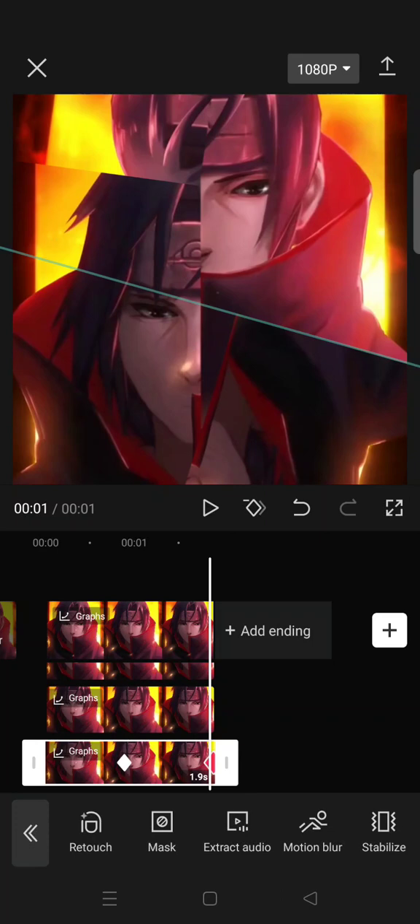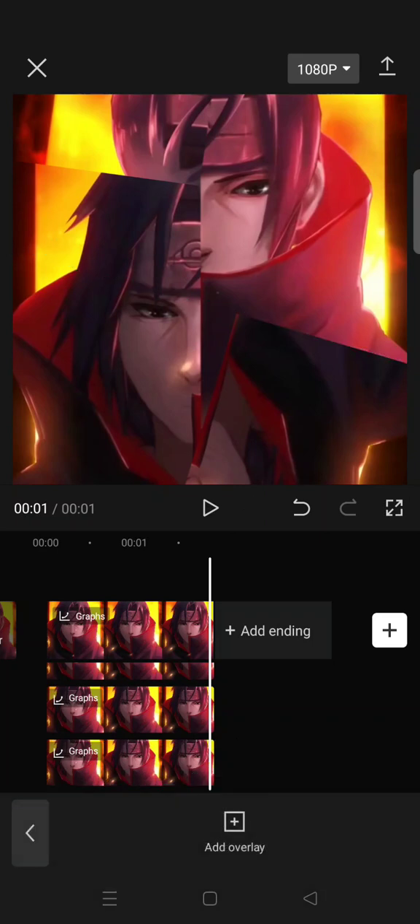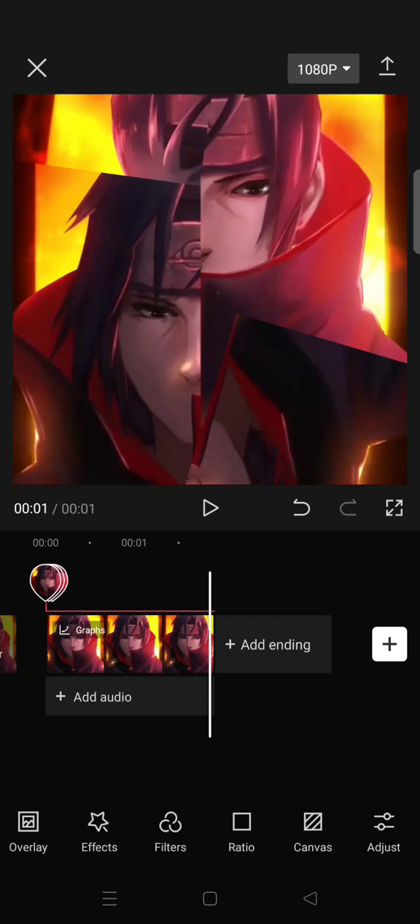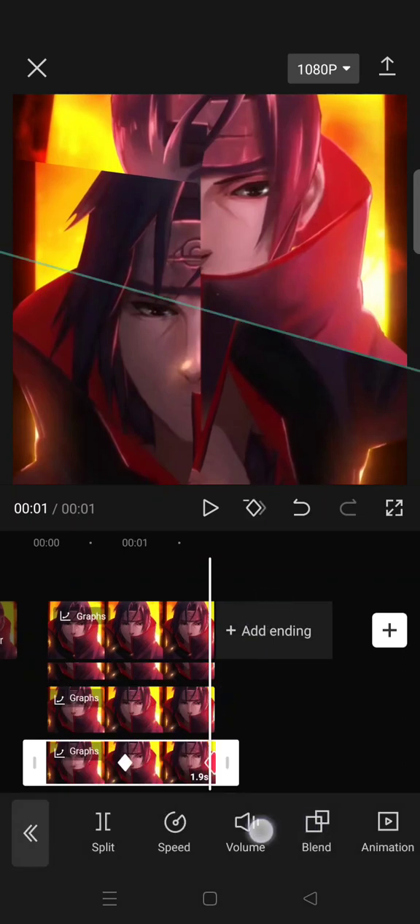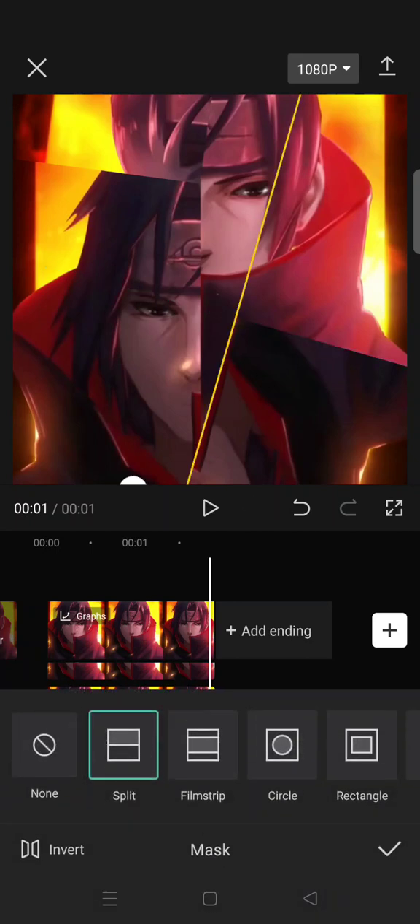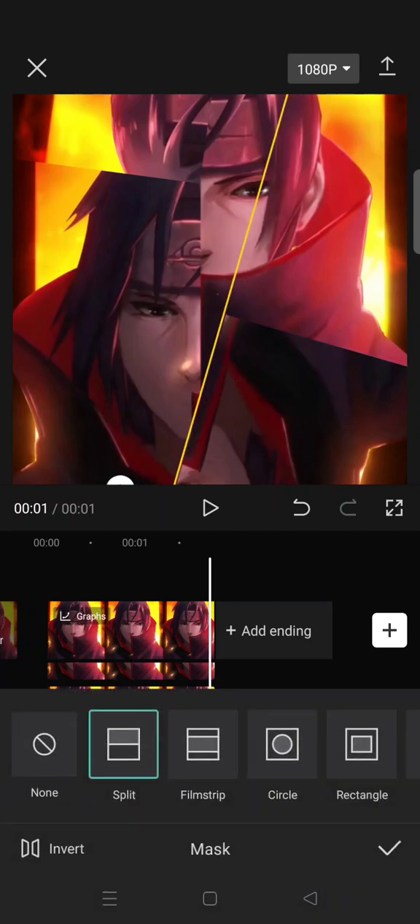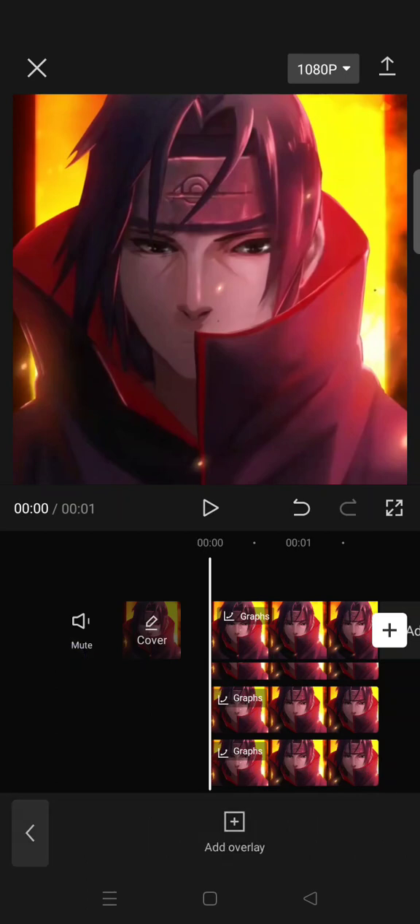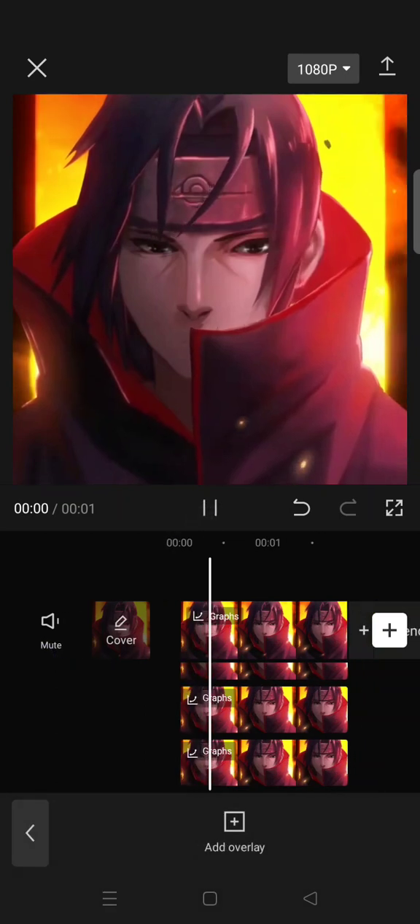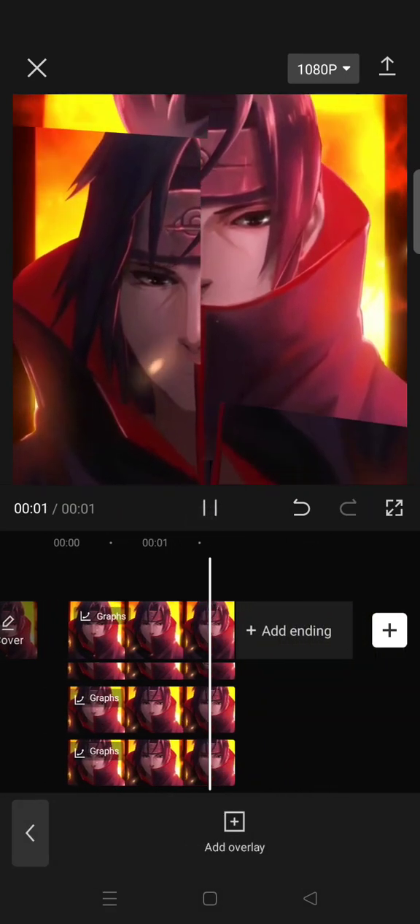And then after that, go to mask, then move the yellow line a bit. And now you are done, and here is the result for the split effect.